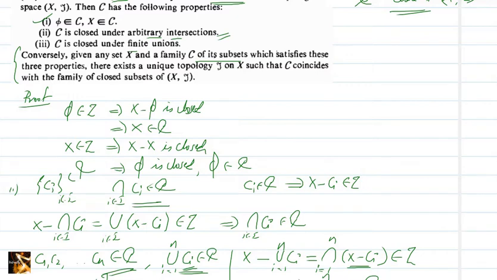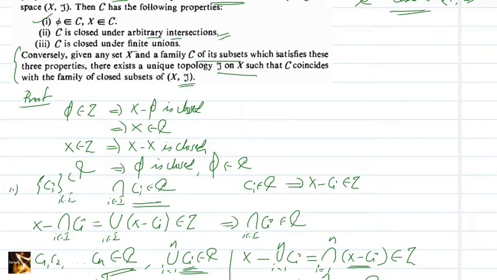Okay, so we need to prove this one, that is, given any set X and a family C of subsets which satisfies three properties, there exists a unique topology tau on X such that C coincides with the family of all closed subsets of (X, tau). So we need to show this, that if C satisfies these three properties, then there exists a topology tau on X such that C is the same as the family of all closed subsets of (X, tau).